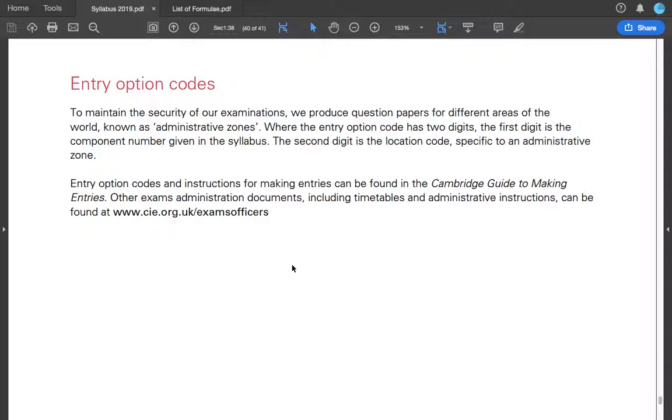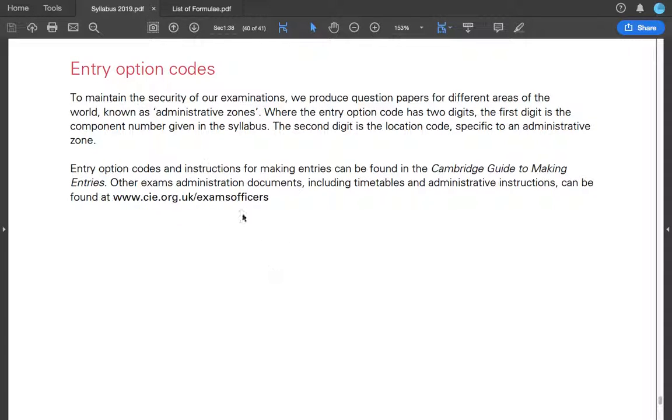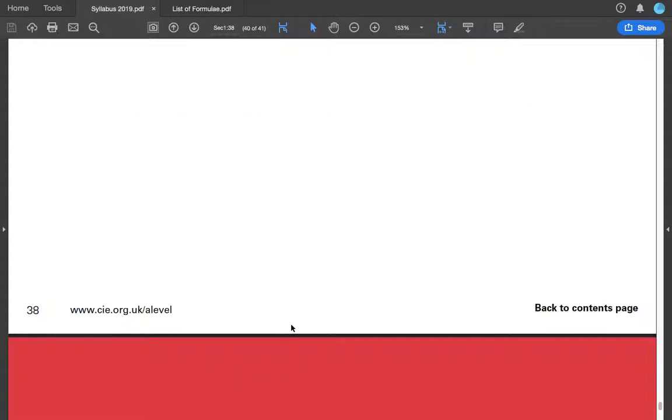So you have paper 1, you have variant 1, 2, 3, right? So all those variants come in here. So the first digit is the component number, which shows your paper number, paper 1, 2, 3, and the second digit is the location code, which depends on your location, which depends on your school.